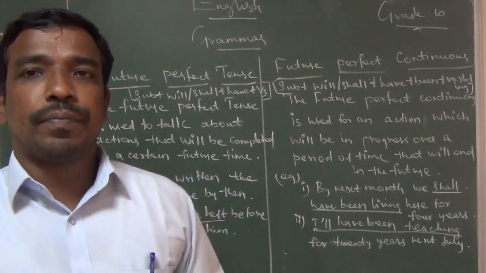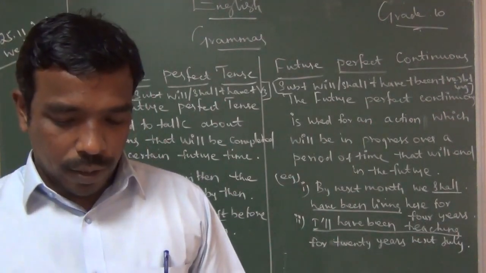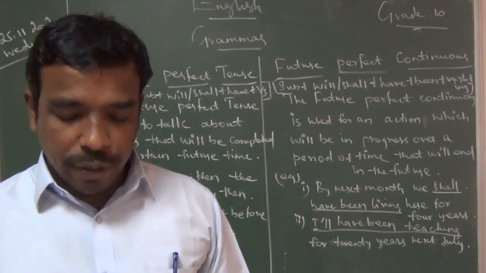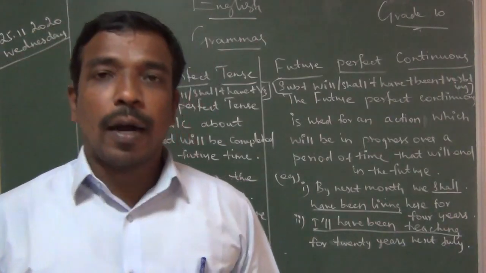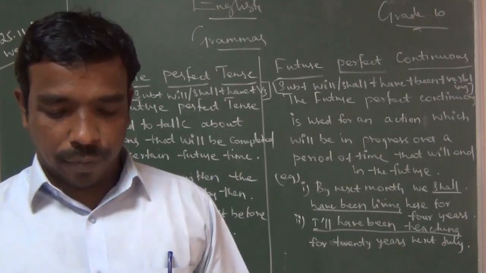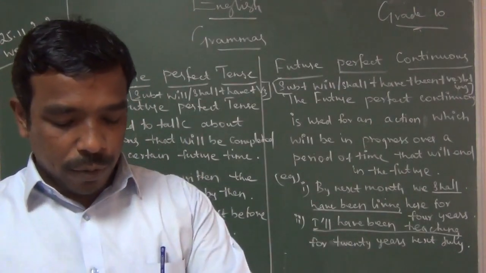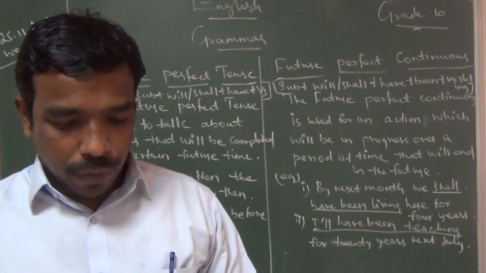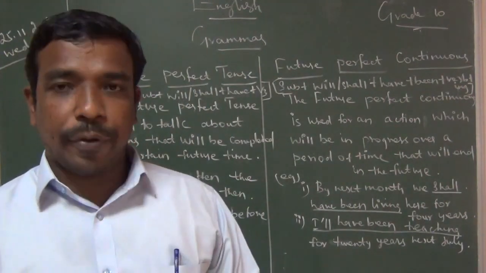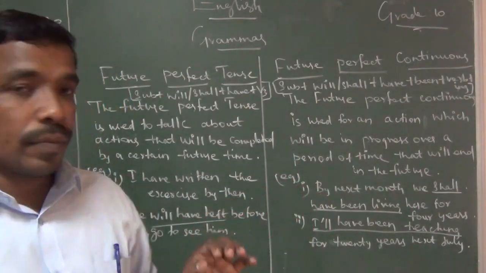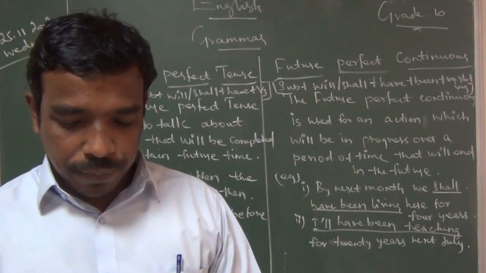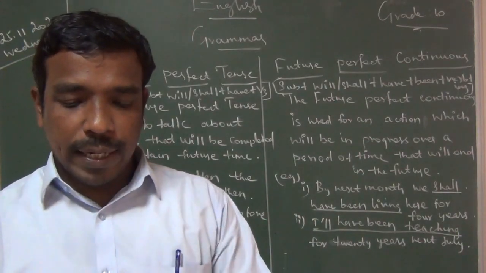Have you finished? Write fast. Take your textbook, page number 75. All of you take it. Stop writing. All of you take page number 75. Okay, it has already been given.